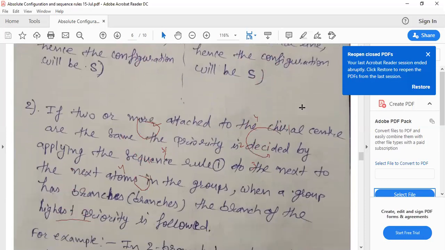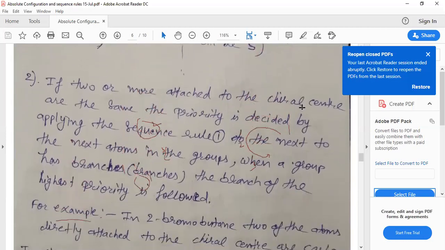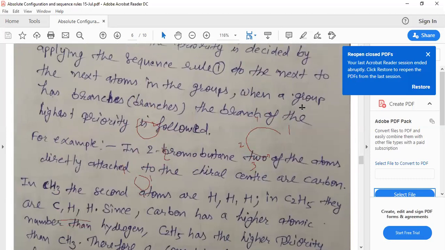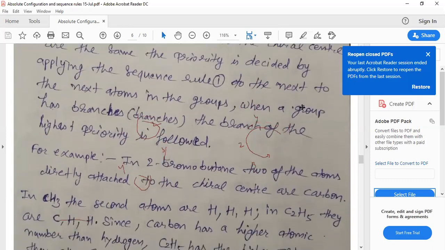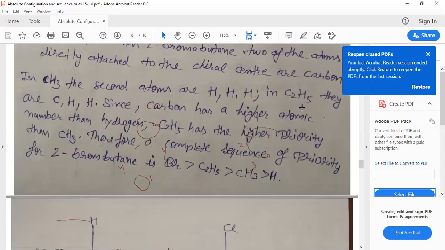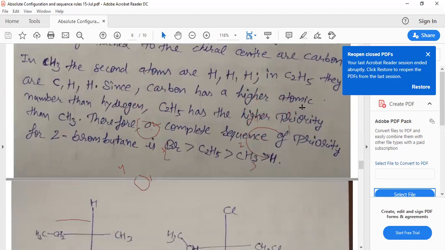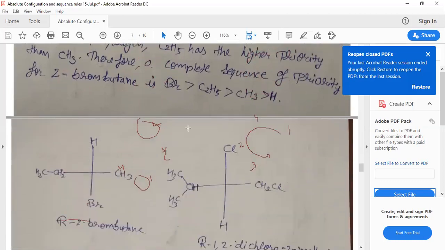The next sequence rule is that if there are branches, therefore the directly attached carbon is similar. For example, this is the example. If the directly attached atoms or groups are similar, then we will follow the next-to-next atom rule.